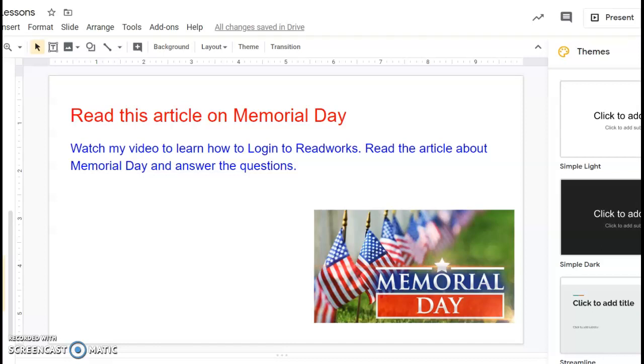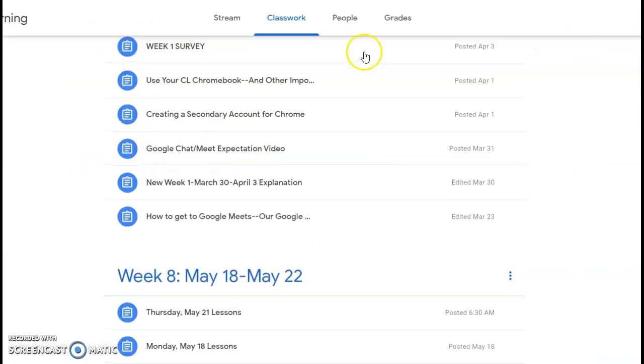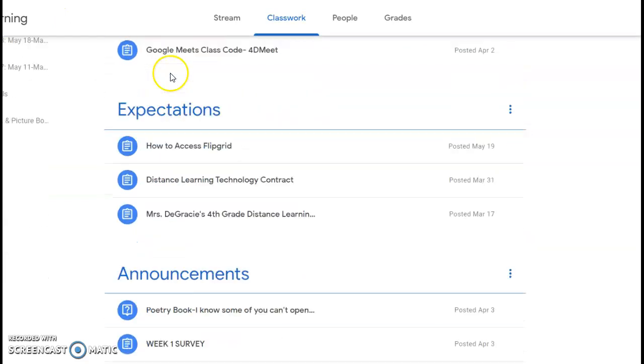Okay, friends, today I'm going to show you how to log in to something called ReadWorks on your distance learning class to read an article about Memorial Day and then answer the questions that follow the article. Memorial Day is a holiday that we are celebrating on Monday, and that's why we don't have school. I am using one of our classmates' accounts, so thank you to that classmate, just so you can see how to log in. All right, so you're going to go in your distance learning classroom, okay?